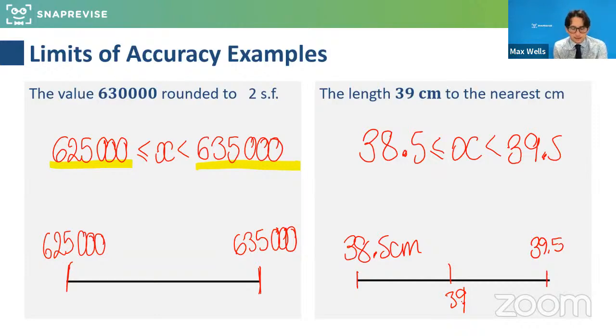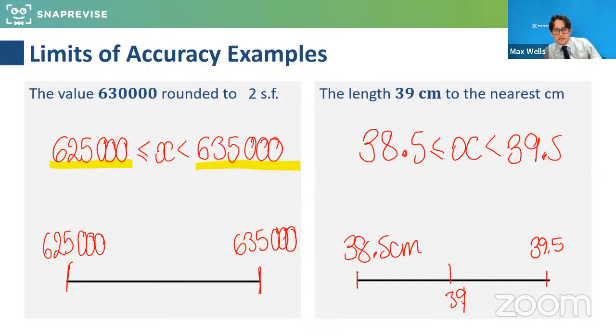But basically, is everyone happy if I give you some examples of numbers that would round to 630,000 to 2SF? One example could be 631,298. If I said round it to two significant figures, it would round down to 630,000. Are we all okay with that? Do we all agree with that?